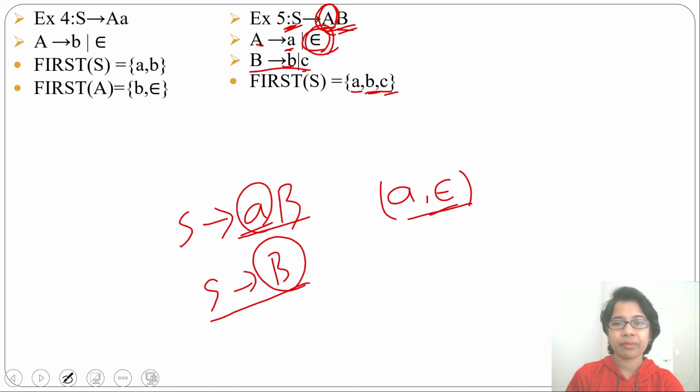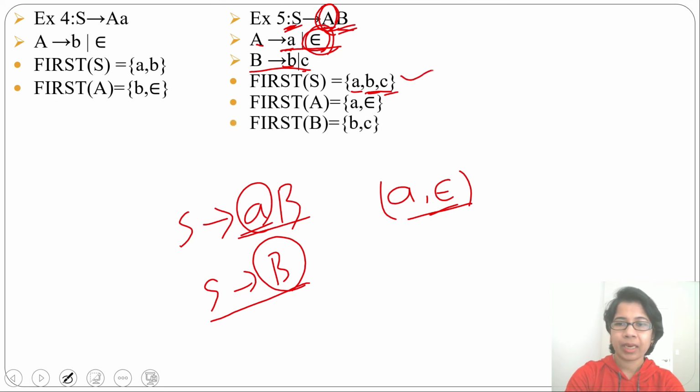Now what will be first of A? First of A will be A and epsilon. First of B will be B and C. This is according to rule 4. This is according to rule 2 and 3. This is according to rule 3.